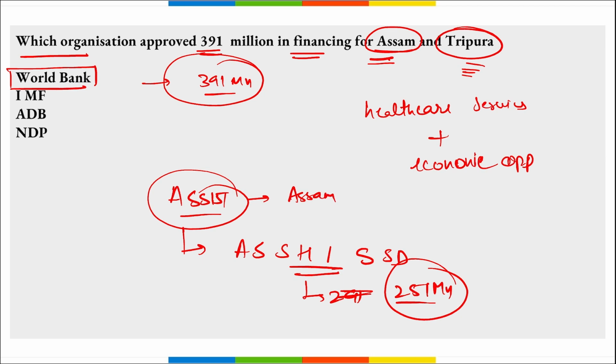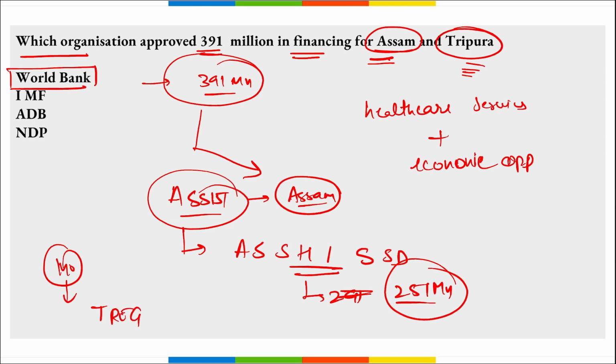It is of Assam, and they will be receiving $251 million out of this money for improving the healthcare services, correct? Then a $140 million loan will be provided to the Tripura Rural Economic Growth and Service Delivery Project that will improve the lives of the tribal population there.